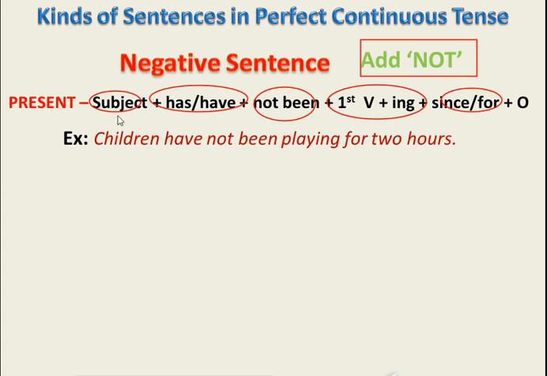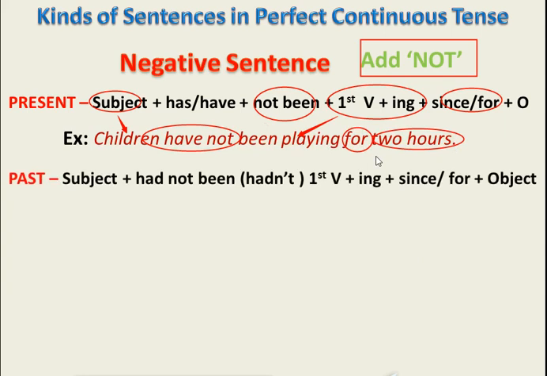Children have not been playing for 2 hours. Subject, we do have a subject children, because this is a plural subject, so we are using plural verb have here with not. Then been also used here, first form of verb with ing, playing. Students, in the given sentence again we are talking about a period of time, 2 hours with period of time, that's why we used here for.